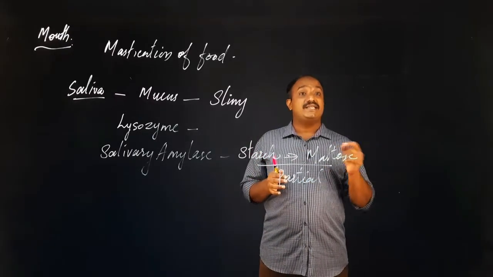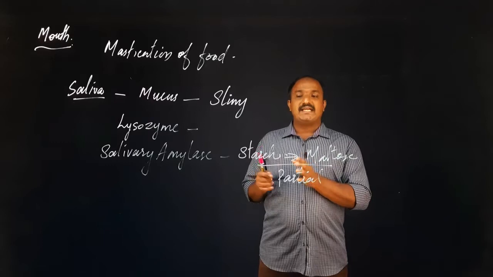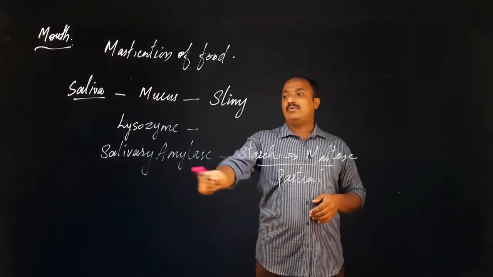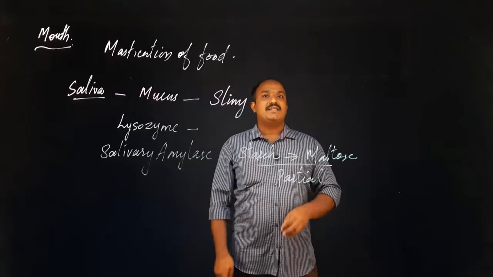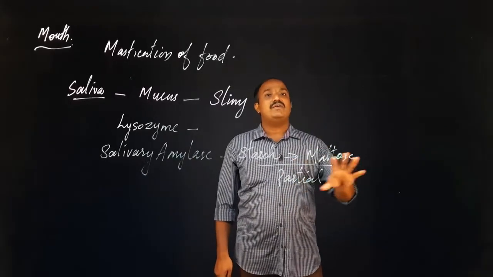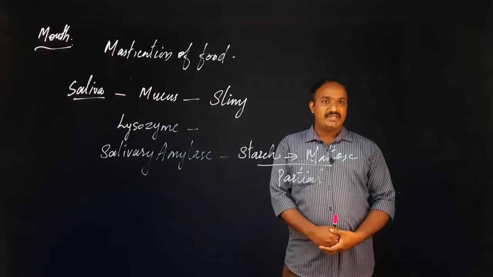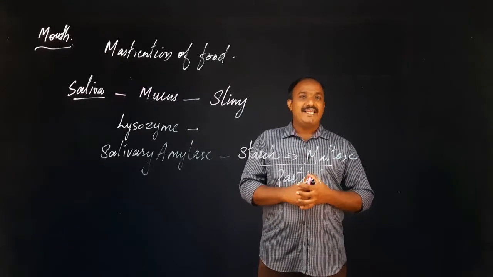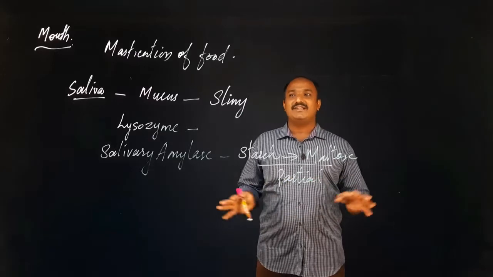If they are asking beaten rice, you say the starch contained in the beaten rice is converted into maltose with the help of whom? Salivary amylase, and that is why we feel what? Sweet taste. Okay, that is the first part. Okay, digestion in the mouth is completed with this.